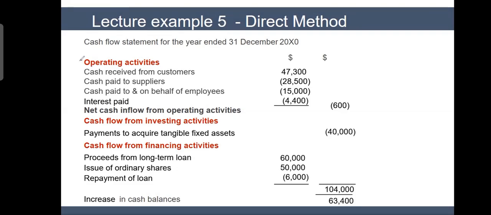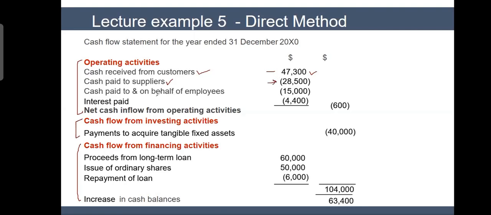This first part is your operating activity. This is your investing activity. This is your financing activity. In operating activity, it says cash received from customers, 47,300. You know how to calculate it. You take your opening receivable plus sales minus closing receivable. Then cash paid to suppliers: again, I take my opening payables plus purchases minus closing payable, and you get cash paid to suppliers.